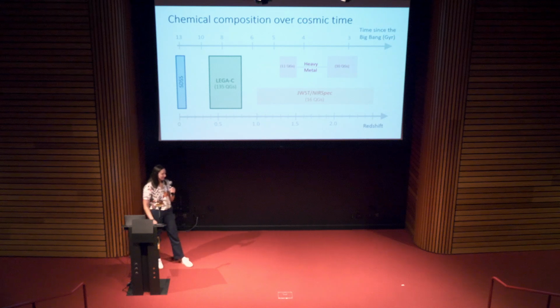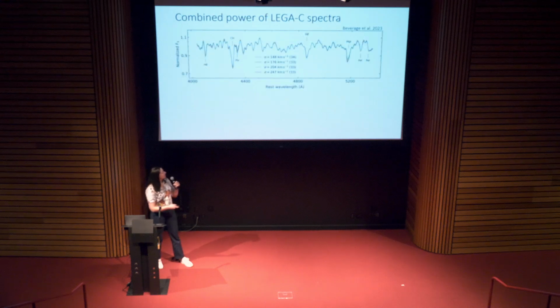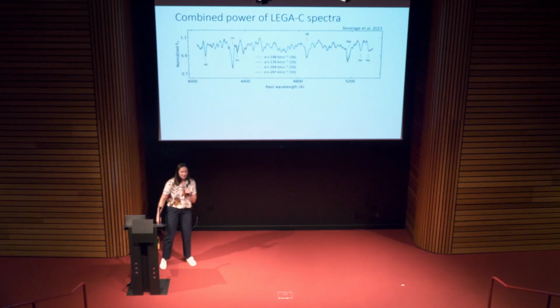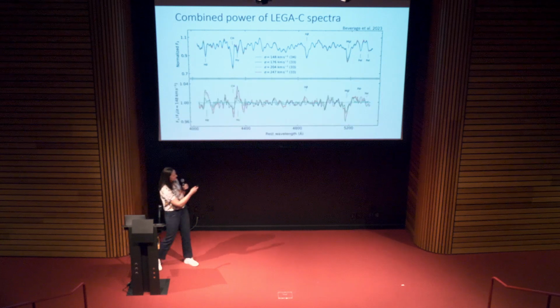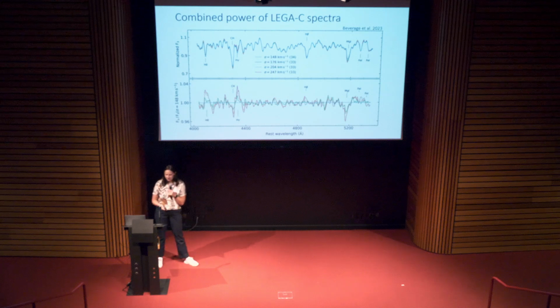And to show you how great these spectra are, I split them into 4 bins of velocity dispersion, and I stacked them. And here are those spectra. You might be like, oh, are those just the models you just showed me? No, this is real data. Pretty incredible. All these wiggles are real. And the other thing you might notice is that they look very similar. This is very subtle work. And you really can only see the differences in these 4 different spectra when you take the difference spectrum. So now we see that, for example, the magnesium line gets deeper as you go to higher velocity dispersions.